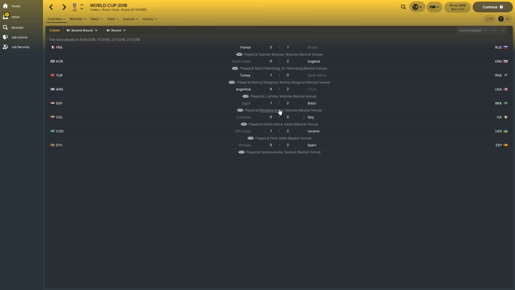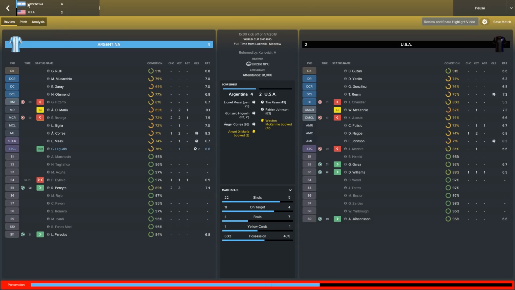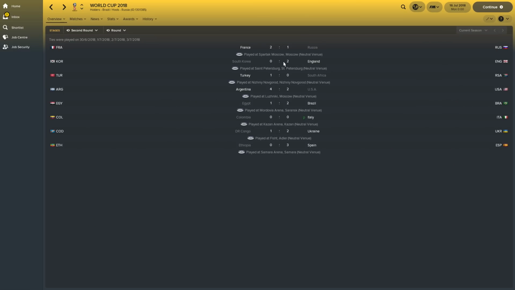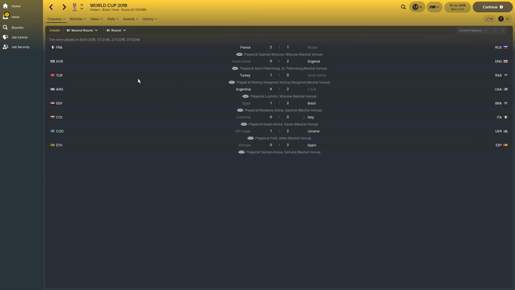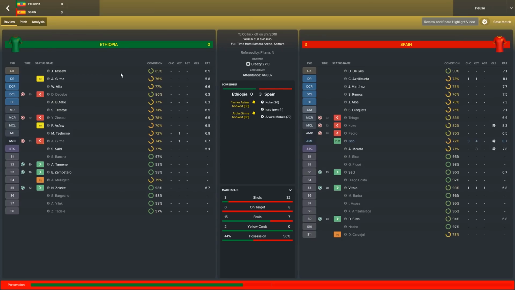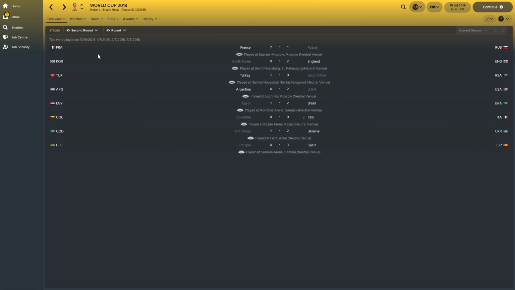Second round then. France beat Russia 2-1. England beat South Korea 2-0. Turkey beat South Africa 1-0. Argentina won against USA. Great game once again between those two. 4-2 win this time around. Brazil defeated Egypt 2-1. Italy won on penalties against Colombia. Ukraine beat Congo 2-1. And lastly, Spain smashed Ethiopia 3-0. Surprised it wasn't bigger than that, really.